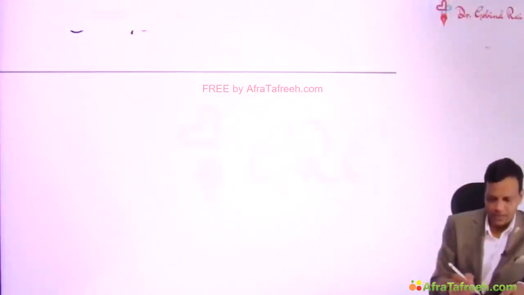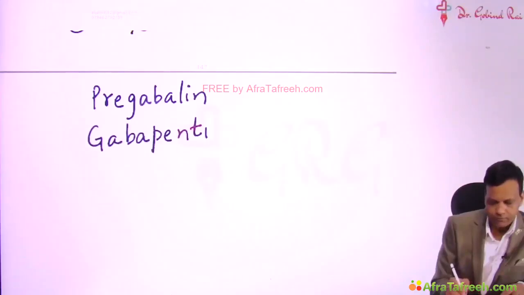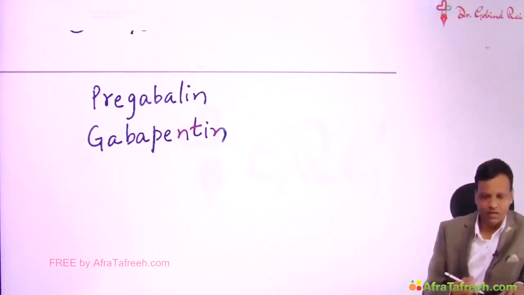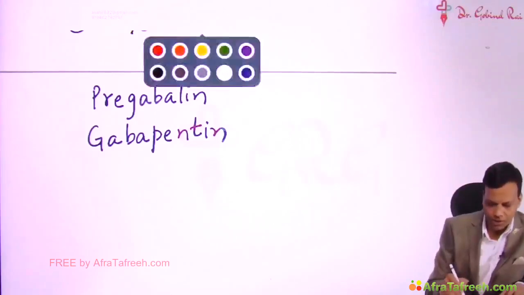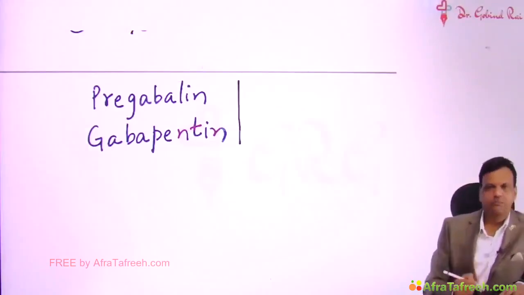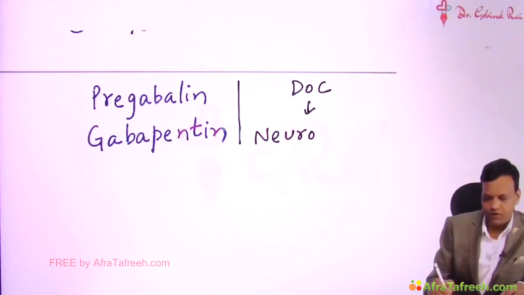Drugs which act by releasing GABA are pregabalin and gabapentin. Pregabalin and gabapentin, these act by releasing GABA. Now important point about these drugs to remember, that apart from epilepsy, their major clinical use is they are drug of choice for neuropathic pains.